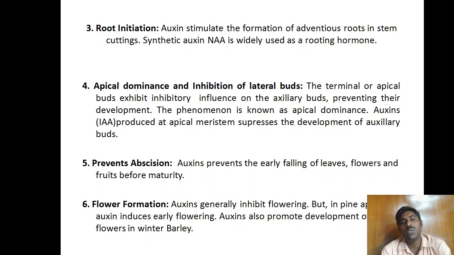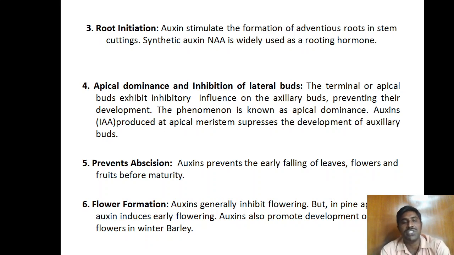Generally, auxins are produced at the apical meristem and suppress the development of axillary shoots. That means when the source at the shoot apical meristem is removed, the apical dominance is removed. When the shoot apical meristem is present, it exhibits the inhibition of lateral buds. This is called apical dominance. It is one of the physiological effects of the auxin hormone.